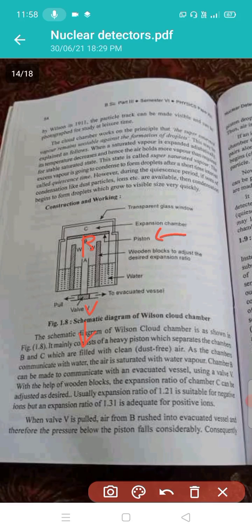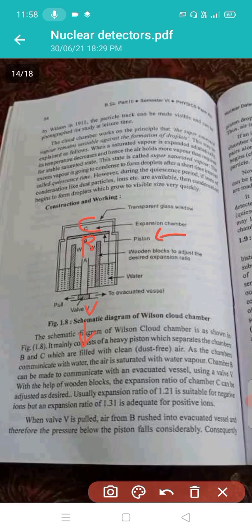It should be noted that the tracks of ionizing particles can be detected only if they pass through chamber C when the chamber is sensitive, that is, in the quiescence period. So to study cosmic rays, several trials may be needed to record a track. To avoid this tedious job, automatic cloud chambers were developed. This is regarding the construction and working of the Wilson cloud chamber.